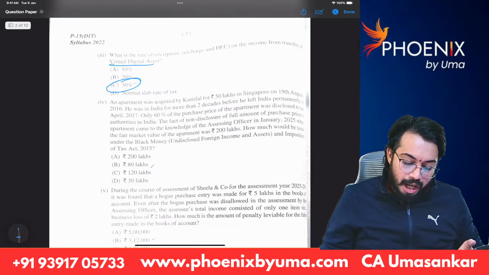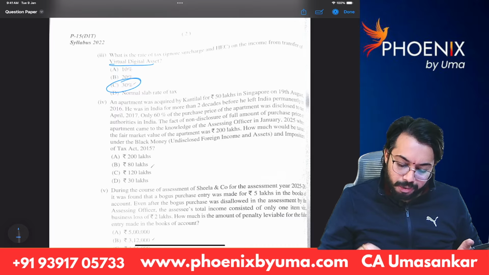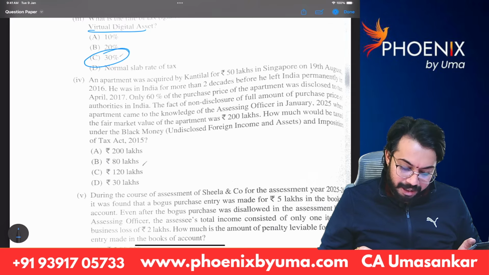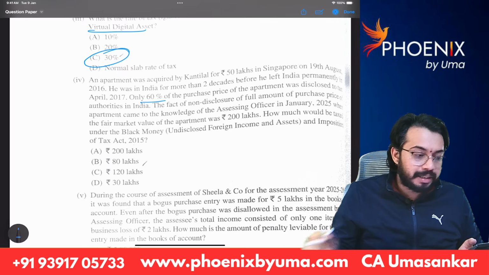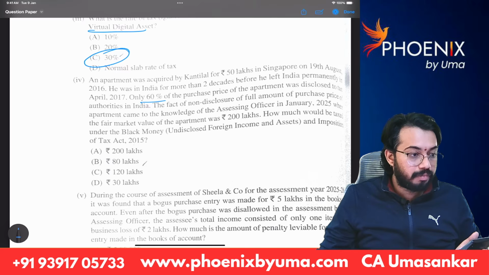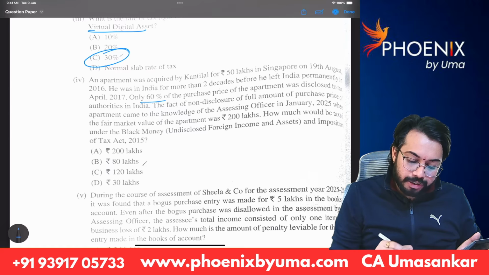Next. An apartment was acquired by Kanti Lal for 50 lakhs in Singapore. He was in India for more than 2 decades before he left India permanently in April 2017. Only 60% of purchase price of apartment was disclosed to tax.